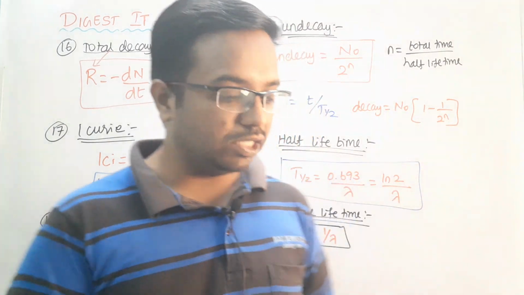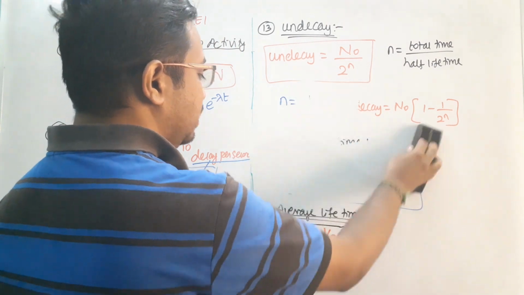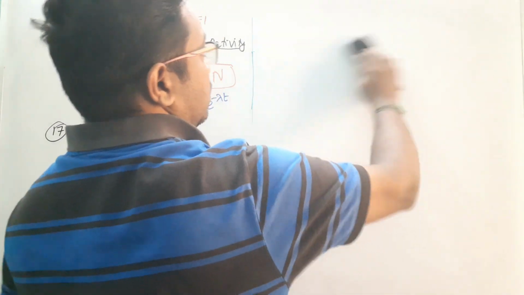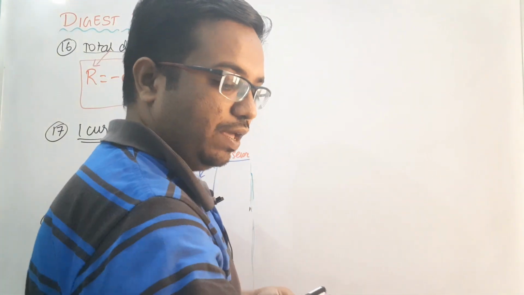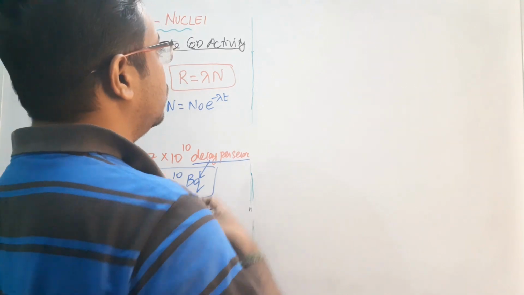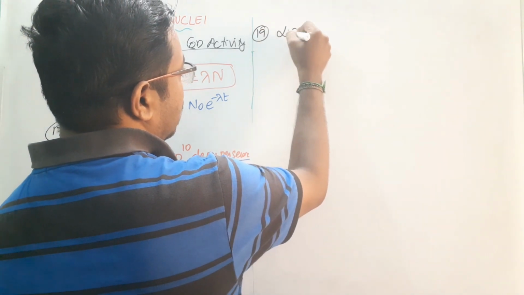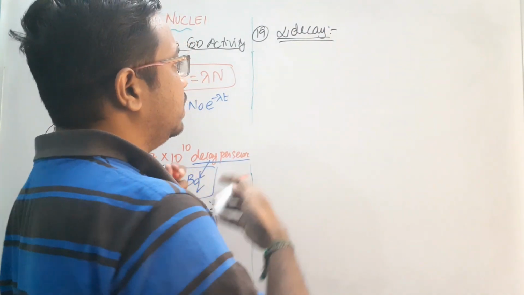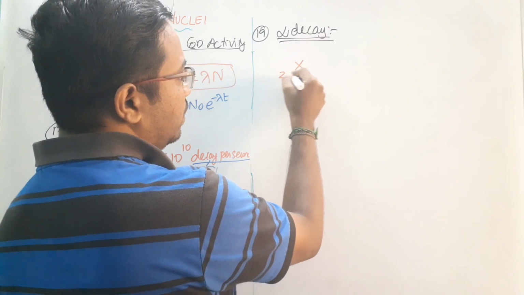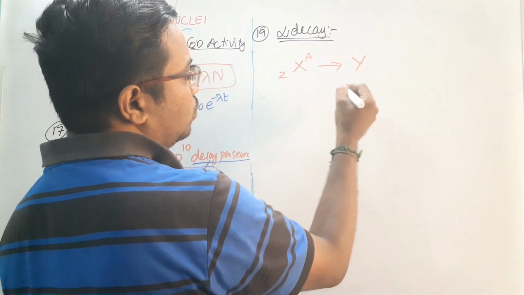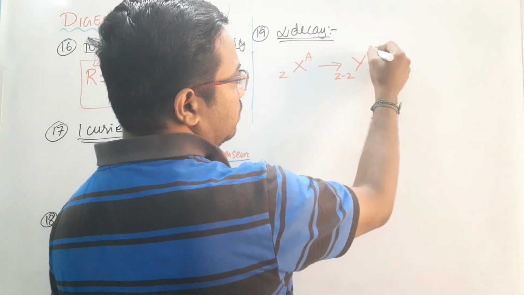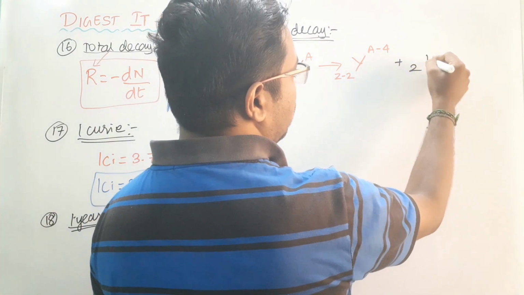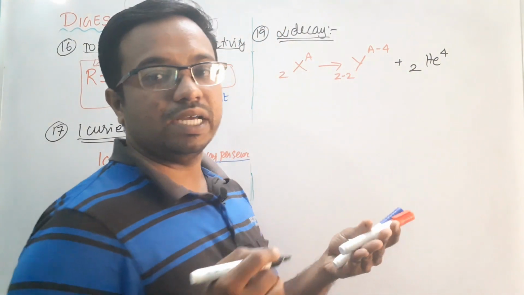So this is our formula. And next we are going to see alpha, beta, gamma decays. This is an important decay which we have to see. So the 19th one, alpha decay. Alpha decay is nothing but, if you have an element X with an atomic number and mass number, it decays into Y. The atomic number is reduced by 2 and the mass number is reduced by 4, and you obtain helium. This is what we call an alpha decay.